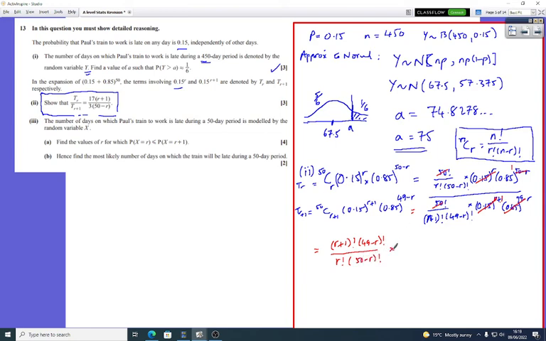What we've got here is that's all cancelled, we've got one of those on top, 0.85 over, we've got one there left, 0.15.